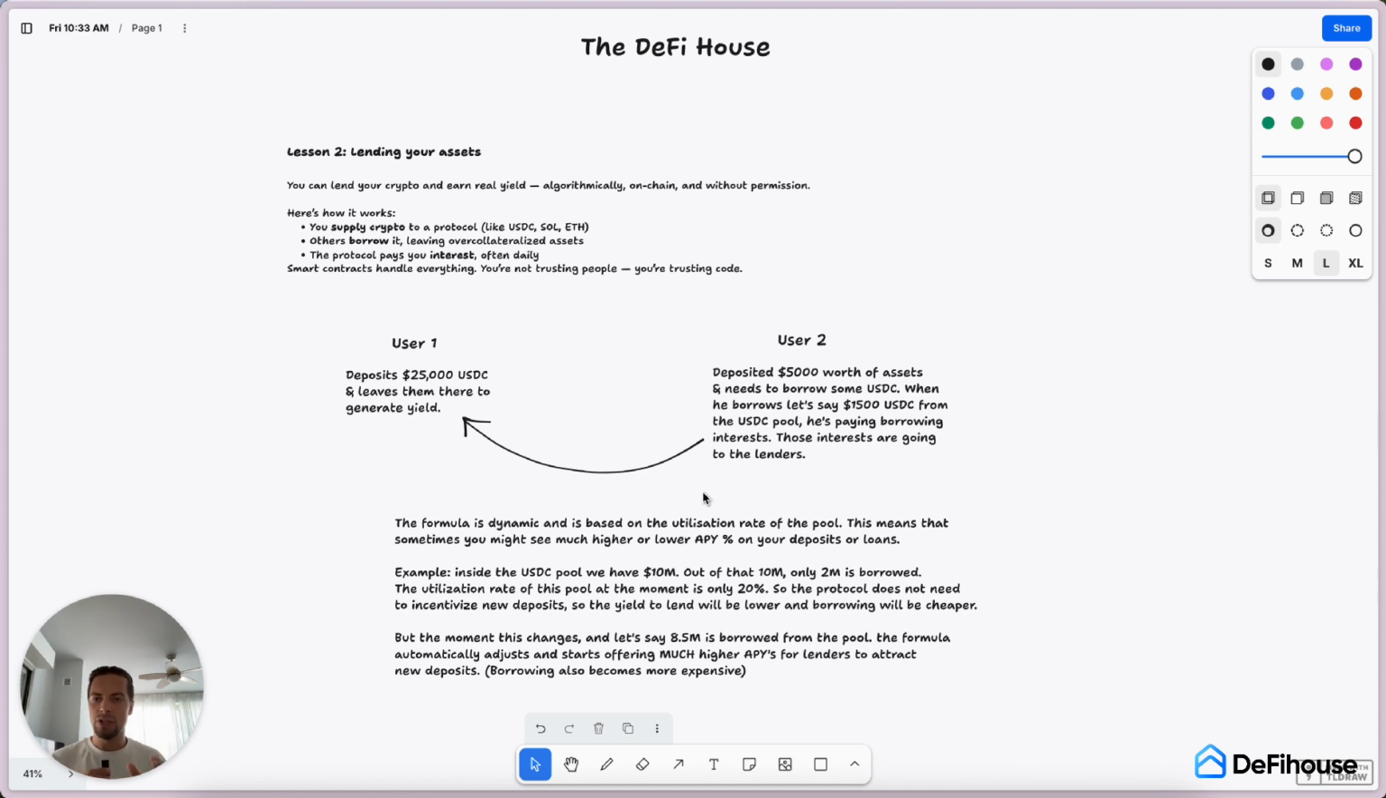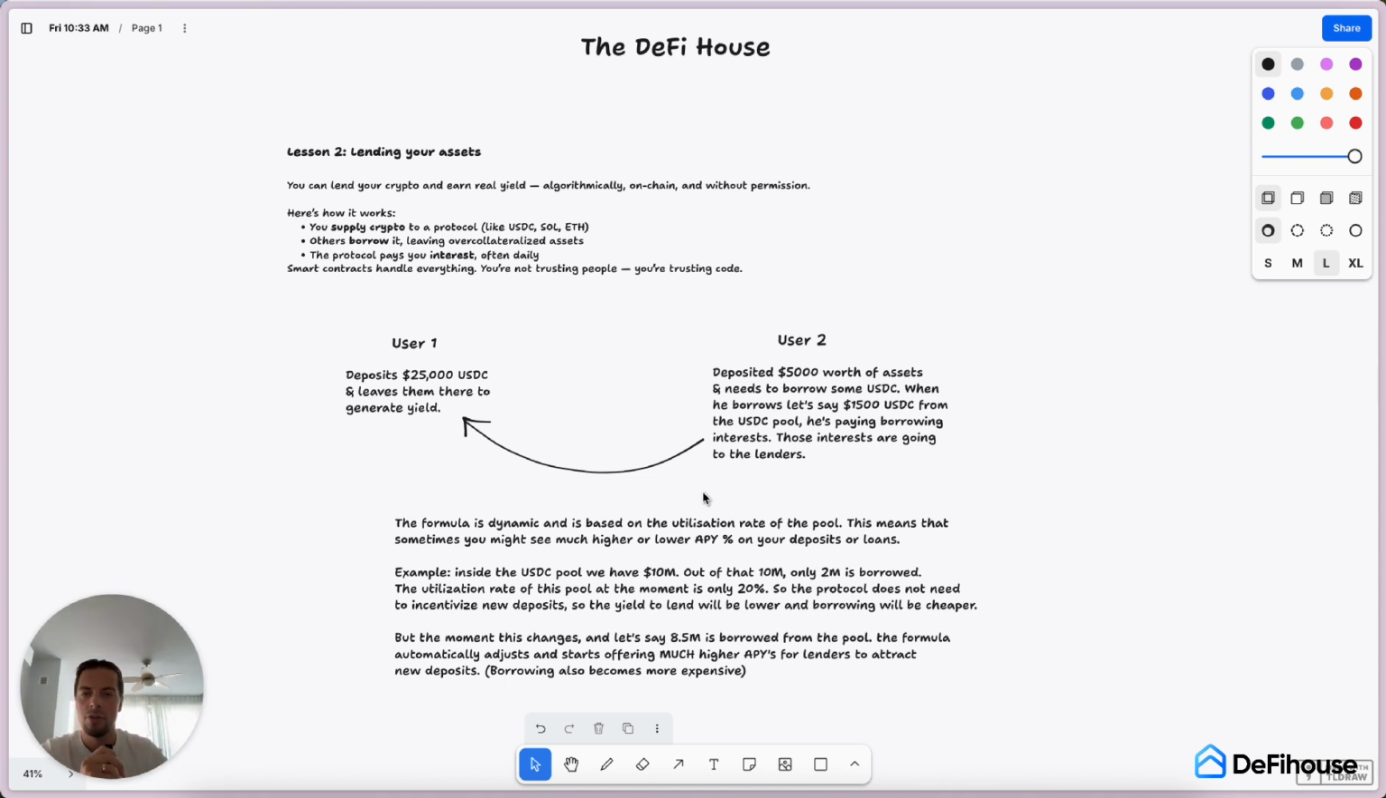So here's how it works on a high level. Basically, you supply some crypto to the protocol. This could be USDC, this could be some Solanas, Ethereum, Sui, doesn't matter. Any asset that the protocol supports. Then others can borrow those assets by leaving over collateralized assets. And then the protocol pays you interest, usually daily. And the smart contracts handle everything.